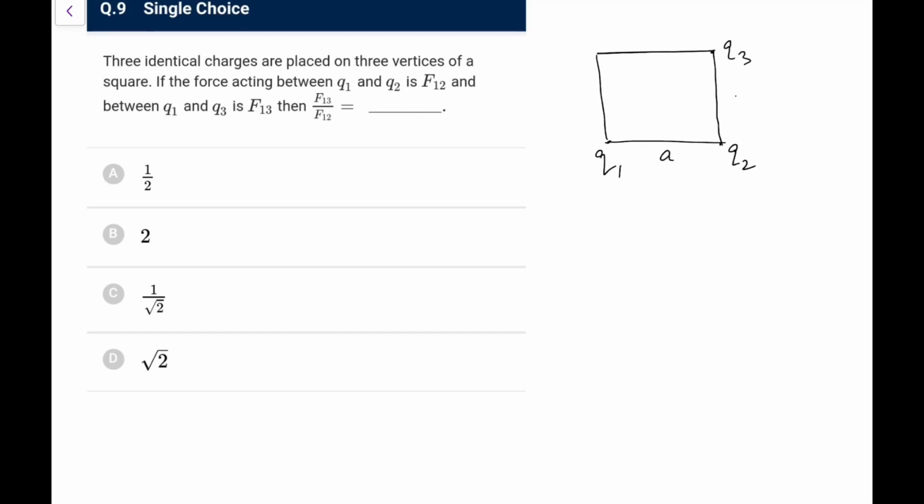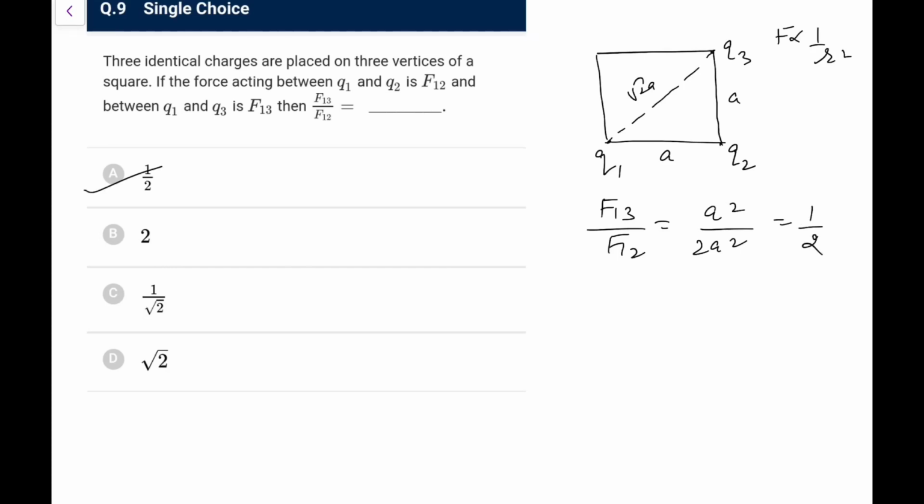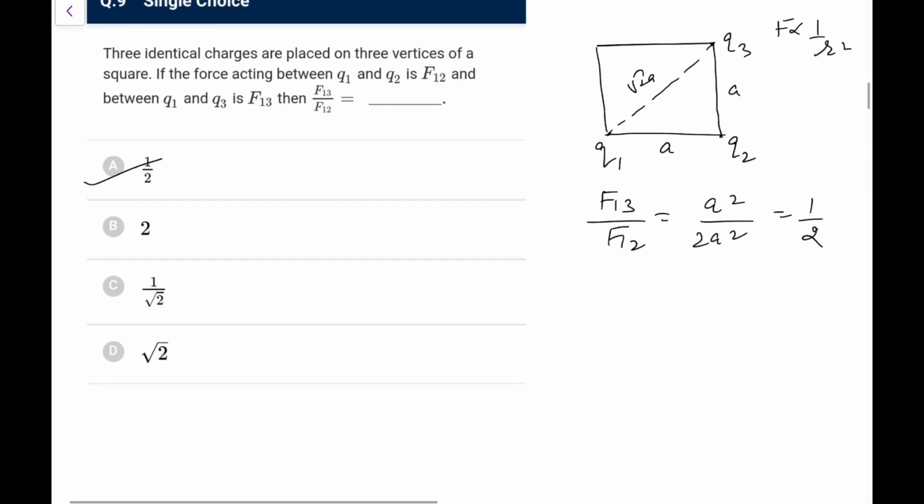If this distance is a, this distance you can directly say is root 2 a. So the charges are the same, so the force F13 to F12 would be inverse to the square of the distance, because F is 1 by r square. In the case of 12 it is a square, in the other case it is 2a square. So directly you can say it is 1 by 2. That's an easy one for you, just remember the distances here. So it is 1 by 2.